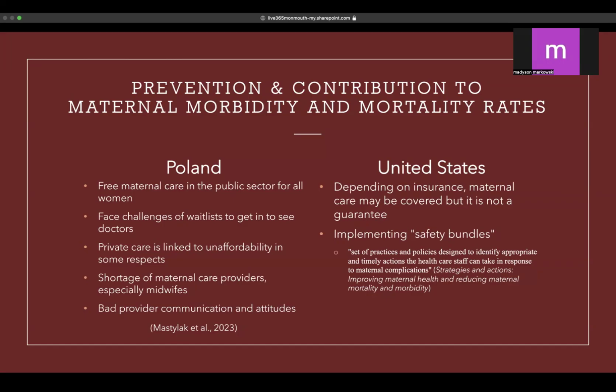Some of the issues in the United States: there is insurance which covers a lot of maternal care, but it is not a guarantee that everything will be covered. If you do need to see any specialists, it might not be covered by your insurance, which you will have to pay out of pocket for. If a woman is seeing an OBGYN to make sure everything is going smoothly with her pregnancy, and then something's not and she needs a specialist, she might be required to pay out of pocket, which for some women is very unaffordable.